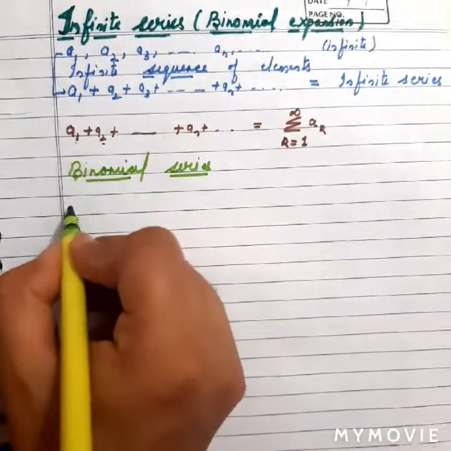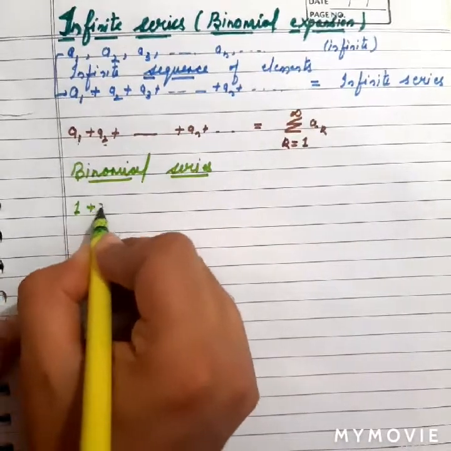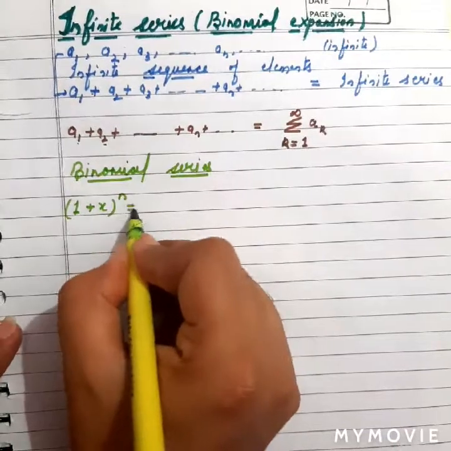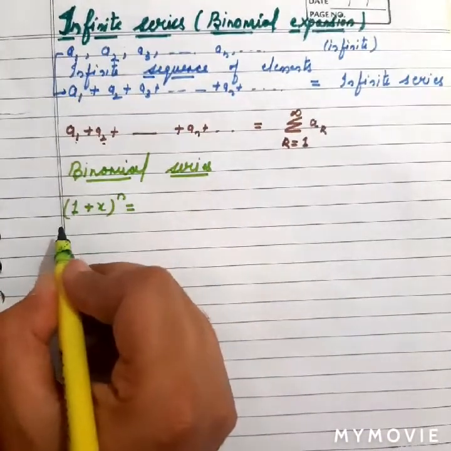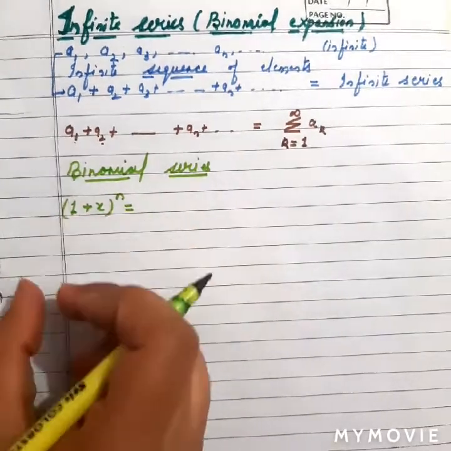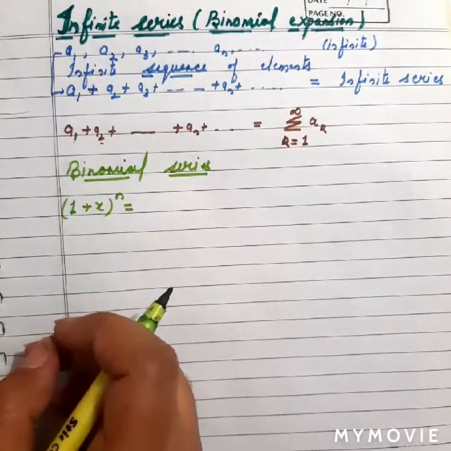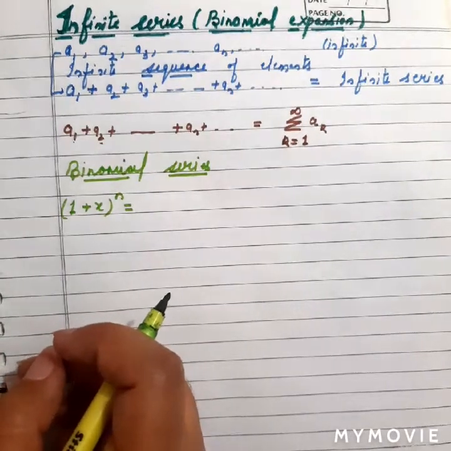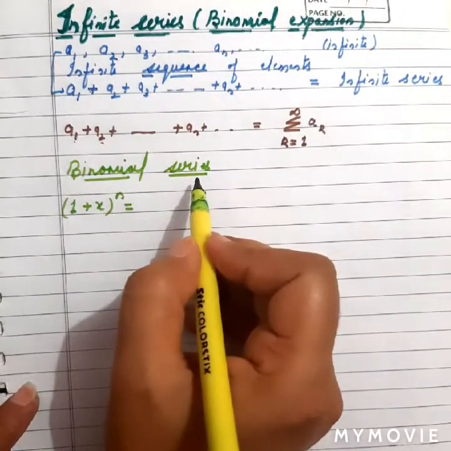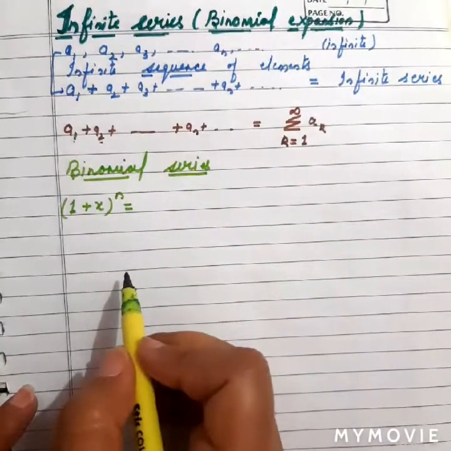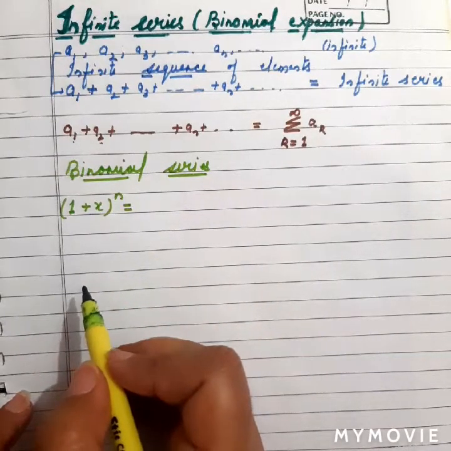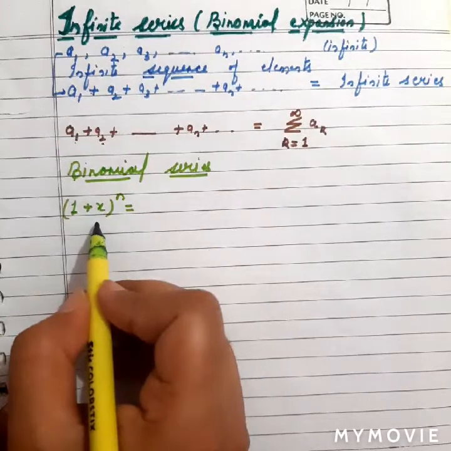So let us say we have 1 plus x raised to power n, and we will apply binomial expansion over there. We will expand this term with the help of binomial series. There are other ways of expanding some expressions also, but here I'm using binomial expansion. In my next videos I will explain other types of expansion series,